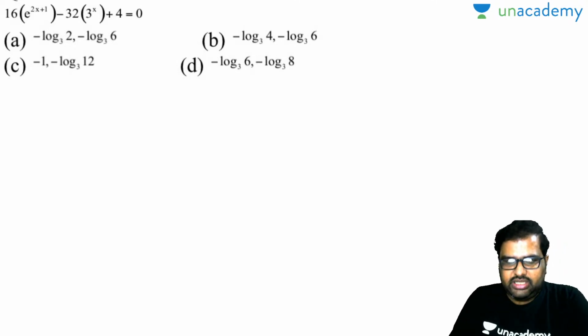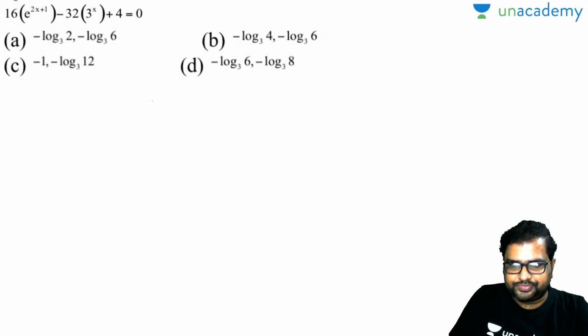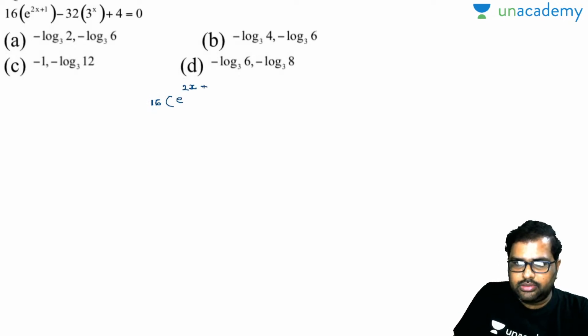So this is the equation given here. I'll write down the equation: 16 into e to the power of 2x plus 1 minus 32 into 3 to the power of x plus 4 is equal to 0.